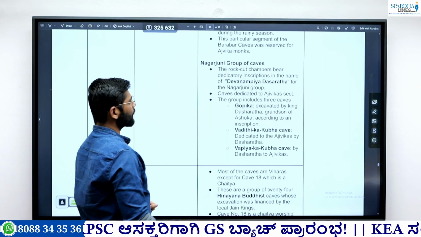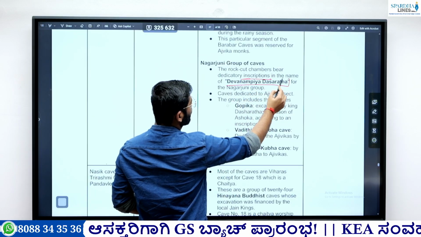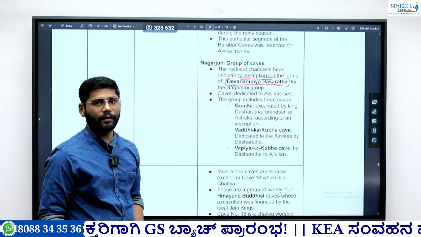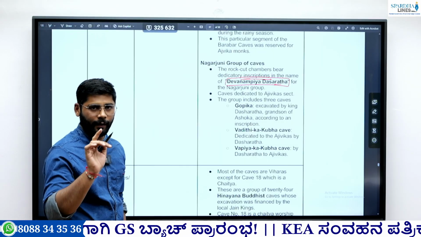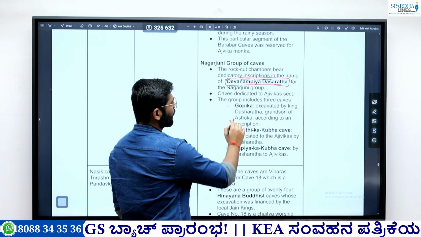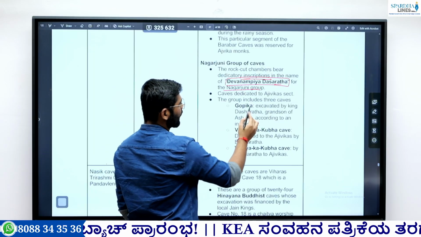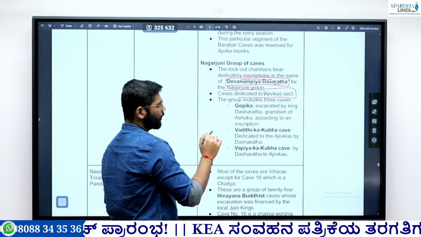So Nagarjuni, it is also rock cut chambers. It is an inscription that mentions Devanampriya Dasharatha, not Ashoka. They mention Dasharatha was the grandson of Ashoka, and he succeeded Ashoka. Okay, Ashoka's son did not succeed, Ashoka's grandson succeeded him. This Devanampriya Dasharatha erected this Nagarjuna cave, and these caves are dedicated to the Ajivika sects.